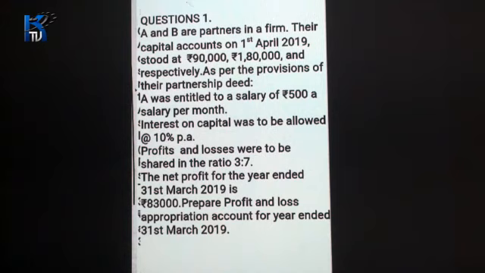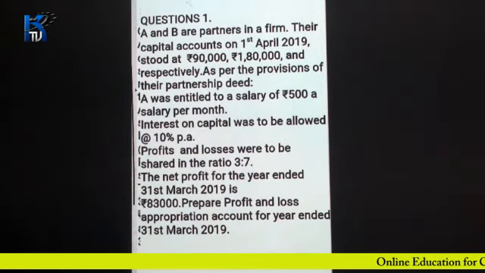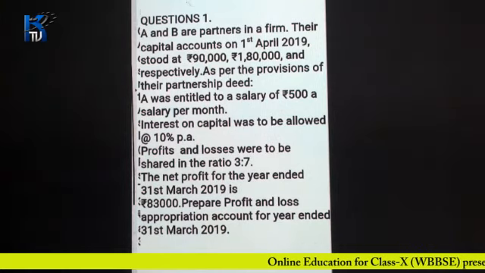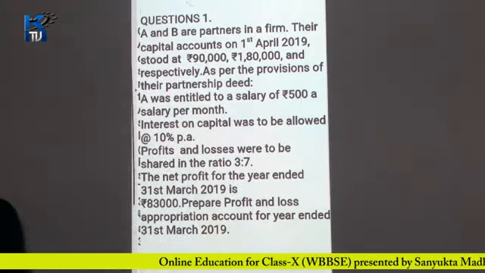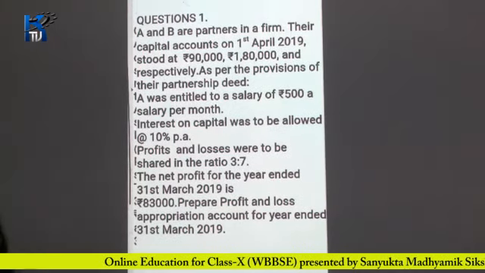So we can write 90,000 in A's place and then 1,80,000 in B's place. These are the capital contributions of A and B. A is contributing 90,000 in the business and B is contributing 1,80,000 according to the question.